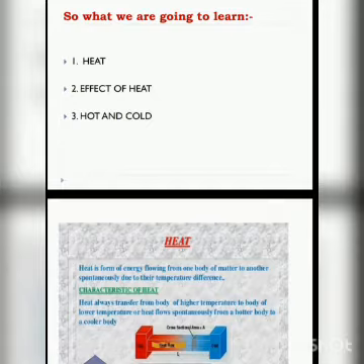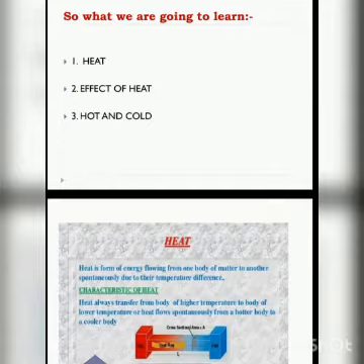As we know, potential energy is due to the position, and it also moves from one place to another place because there is a difference in the height. In the same way, heat is also moving from one body to another body due to the difference in the temperature.